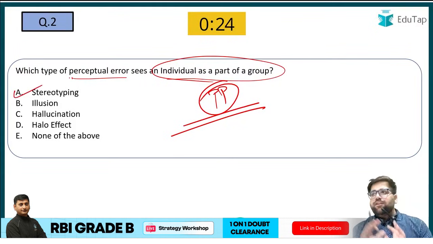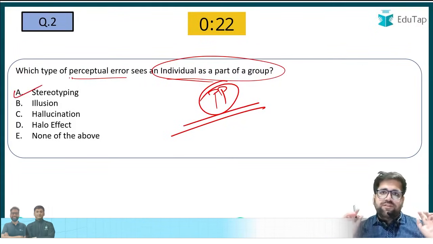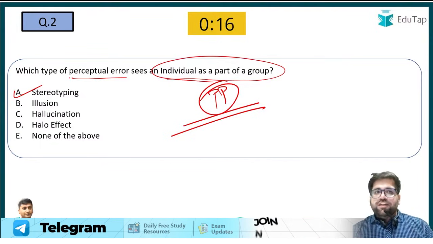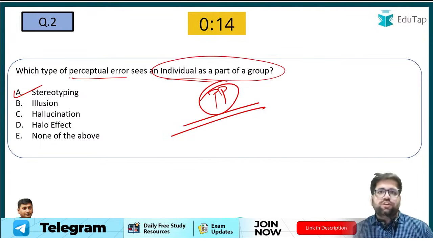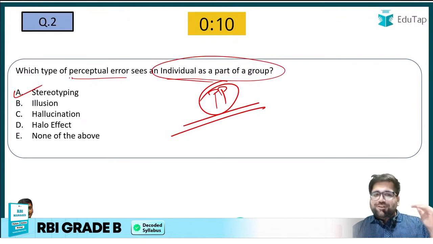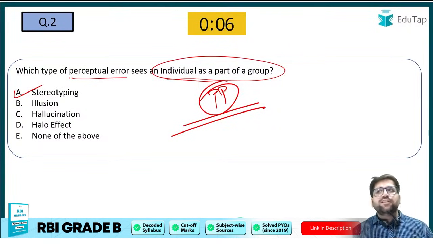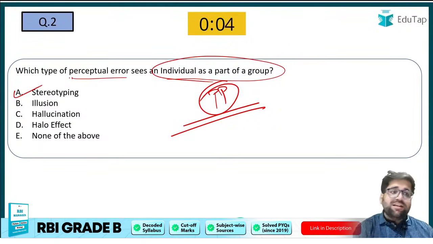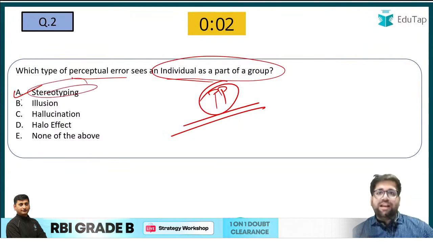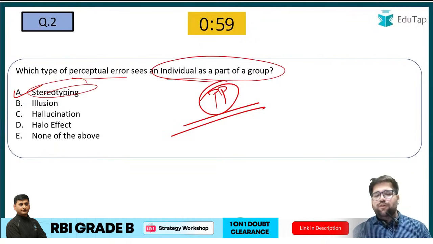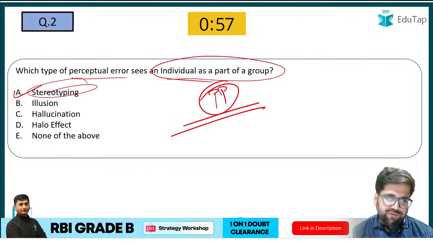Under stereotyping, we take one particular person and we regard that person as part of a group. For example, let's take South Indian people. We assume that South Indian people eat too much rice. I am just taking this as an example, do not take it on a personal scale. So anyone who is coming from South India, we assume that they are eating too much rice. This is a kind of stereotyping which is happening right now in India. Illusion, hallucinations, halo effect, and none of the above were just given to confuse you, my friends.